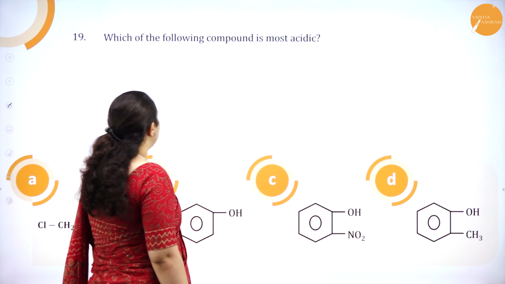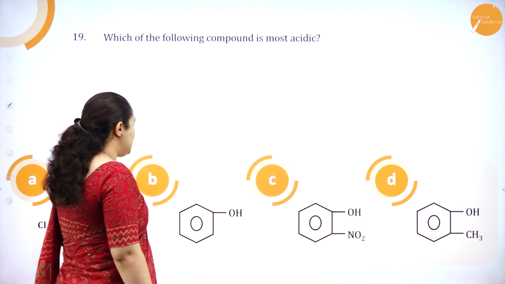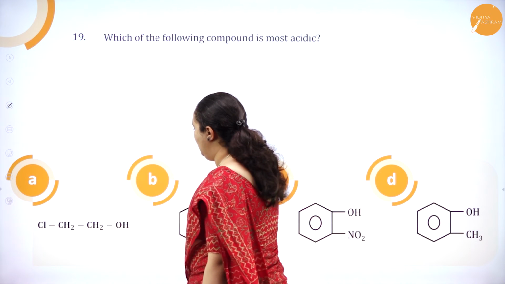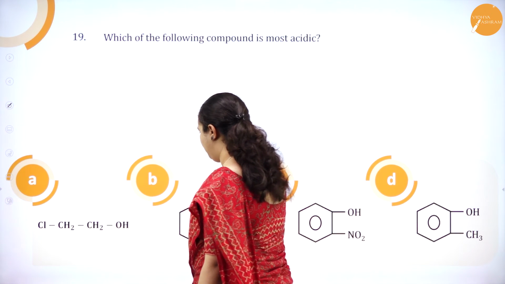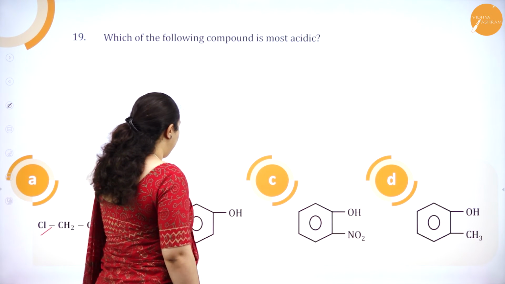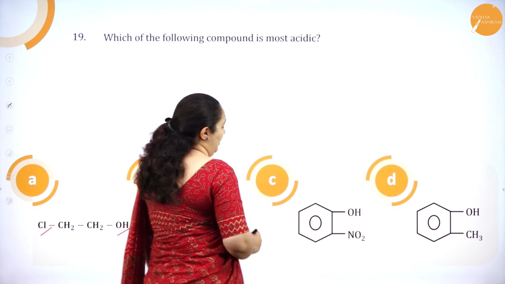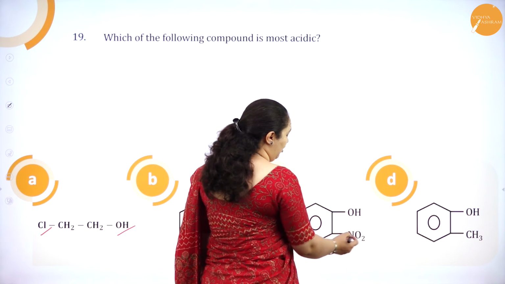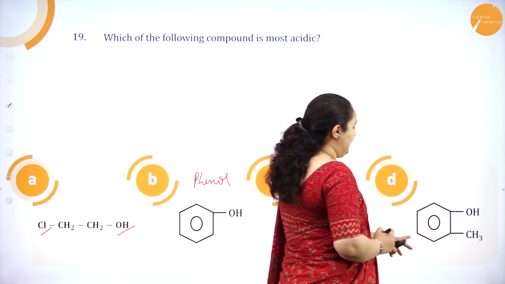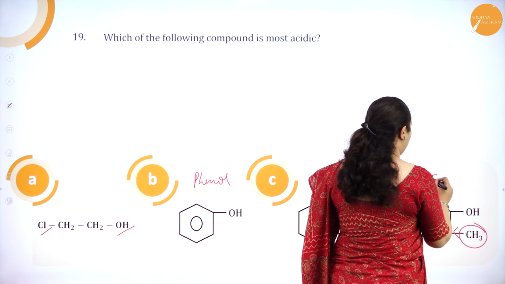Next, 19. Which of the following compounds is most acidic? So we have to know which is the one which is most acidic. In the first one, ClCH2CH2OH, it contains an OH group and a chlorine group. Benzene ring with OH, this is phenol. And here you have ortho-nitrophenol. Nitro group is an electron withdrawing group. And here you have a cresol, but CH3 group is an electron donating group.